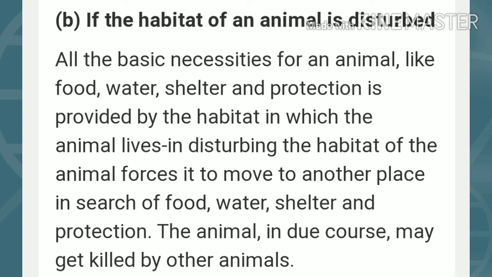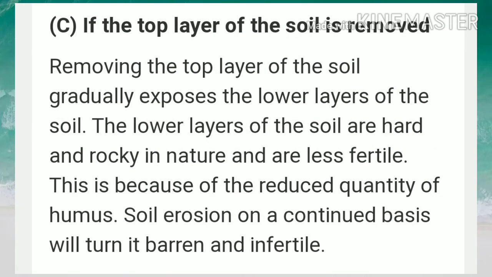The animal in due course may get killed by other animals. So children, that's why we should not disturb the habitat of an animal. Children, do you know what will happen if the top layer of the soil is removed? Okay, let's see the answer.